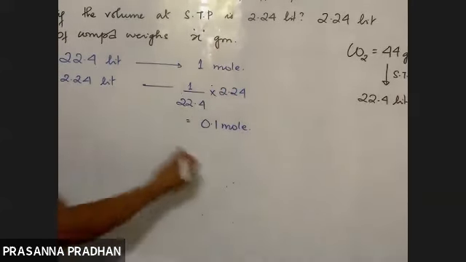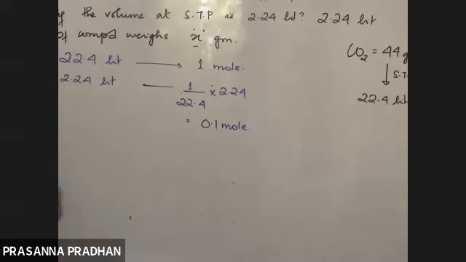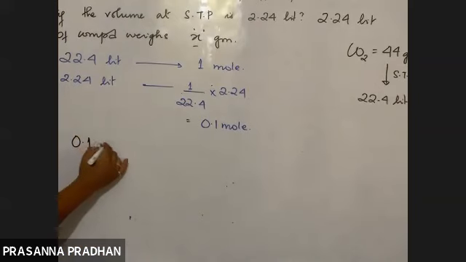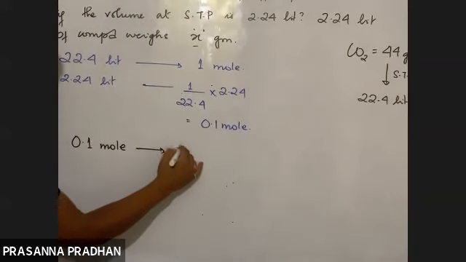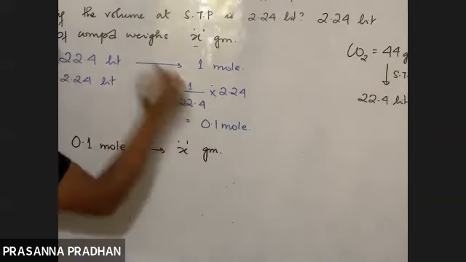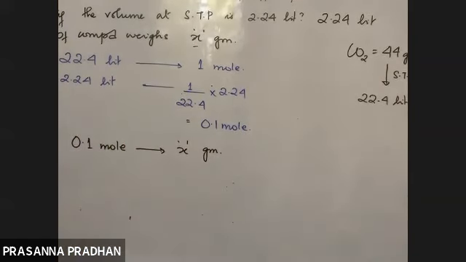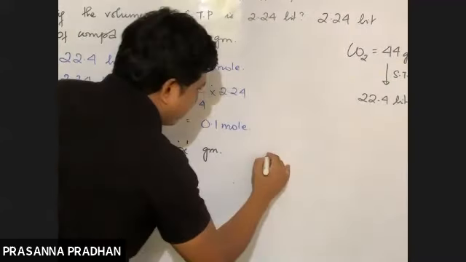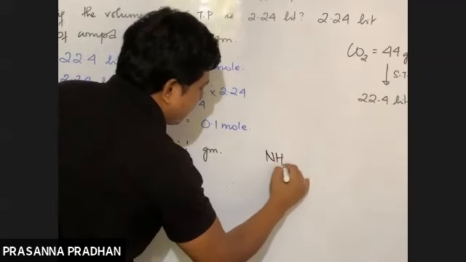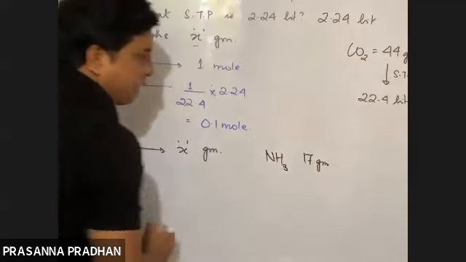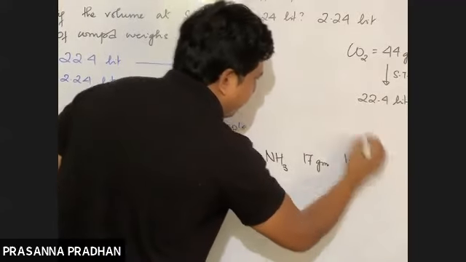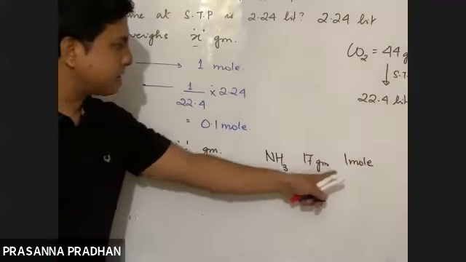Okay, and what is the weight of 0.1 mole? It's given, it's equal to x gram. So 0.1 mole is equal to how many gram? It is equal to x gram. And what is the concept of mole in terms of mass? What is molecular mass? Molecular mass means it is the mass of 1 mole. Again, say ammonia. What is the molar mass? 17 gram. And 17 gram means here mass of 1 mole. So molecular mass is the mass of 1 mole.